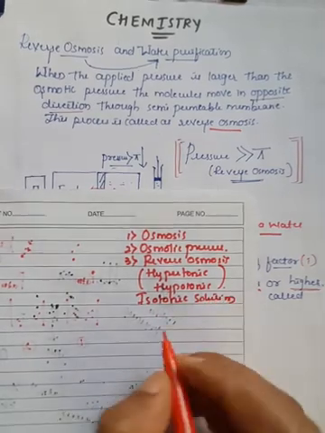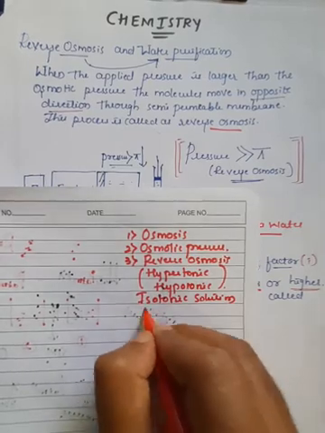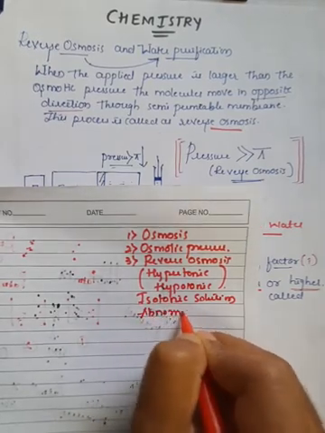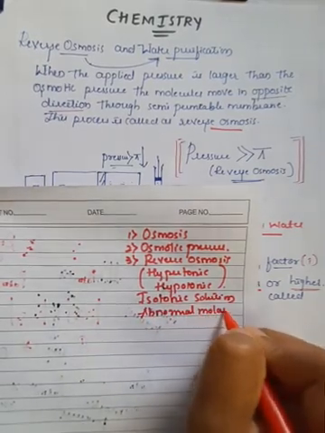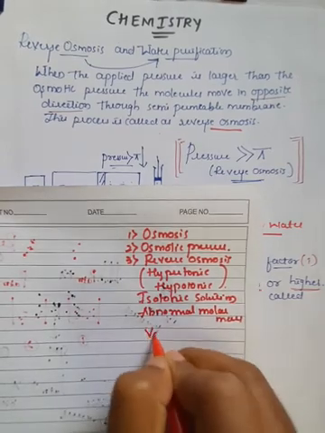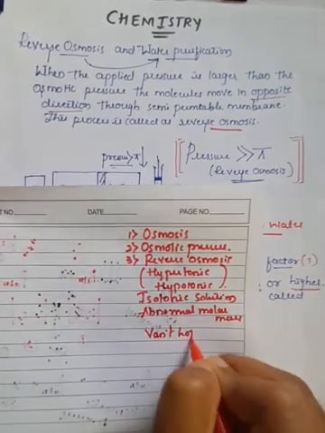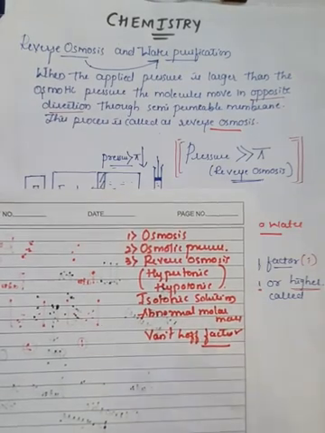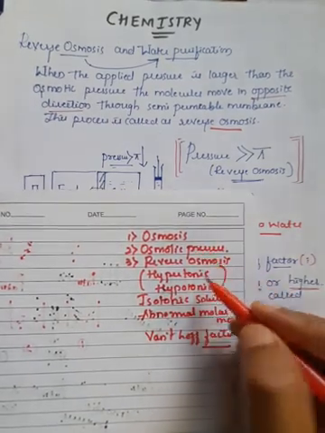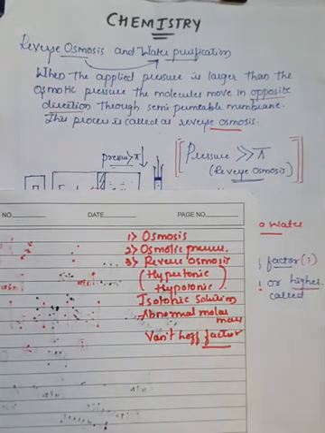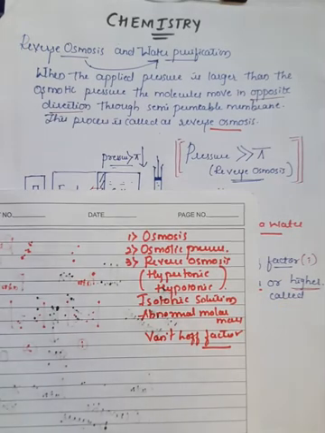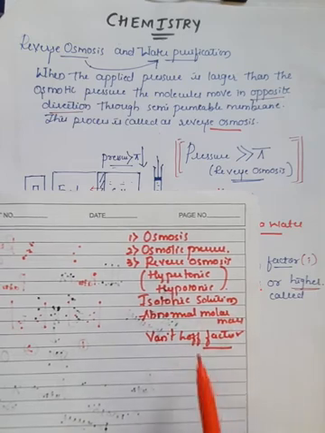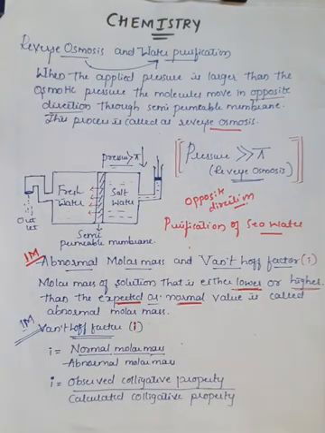And the last concept we have studied is abnormal molar mass as well as Van 't Hoff factor. So these are the concepts which we have learned today: osmosis, osmotic pressure, reverse osmosis, hypertonic solution, isotonic solution, abnormal molar mass, and Van 't Hoff factor. So this completes your chapter, and we'll go with the next chapter in the next class.